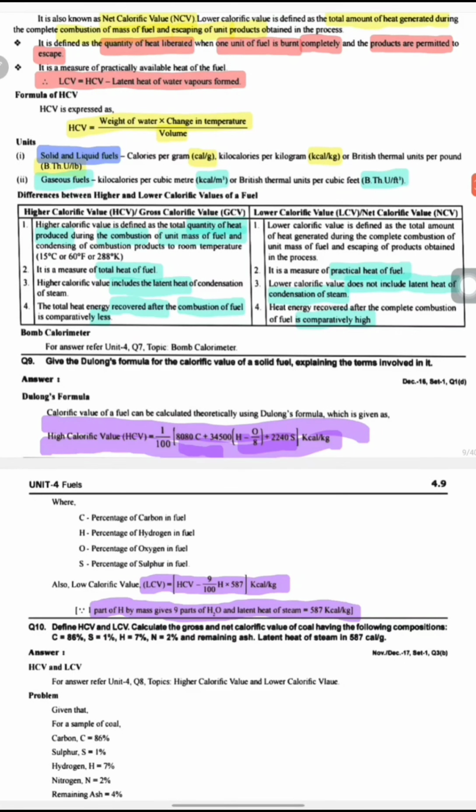Lower calorific value can be given as LCV equal to HCV minus 9 by 100 into hydrogen percentage into 587, which gives the LCV value. 1 part of hydrogen mass gives 9 parts of H2O, and latent heat of steam is equal to 587 kilocalories per gram. So this is about DULONG'S formula, and problems are given by using DULONG'S formula.